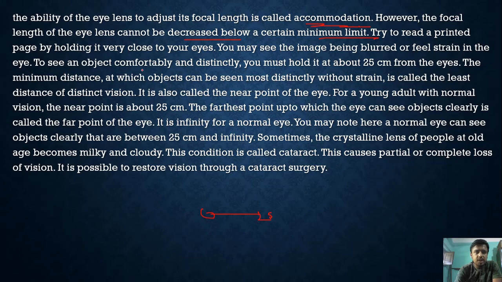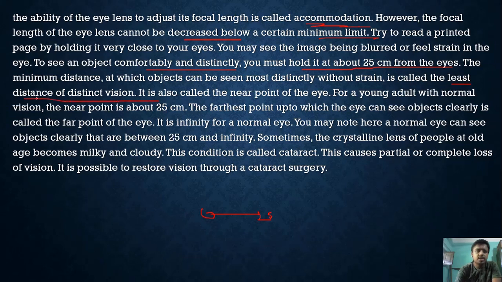So to see an object comfortably and distinctly, you must hold it about 25 centimeters from the eyes. So the minimum distance is 25 centimeters, and the minimum distance at which objects can be seen distinctly without strain is called the least distance of distinct vision.